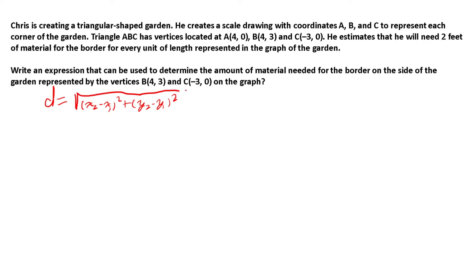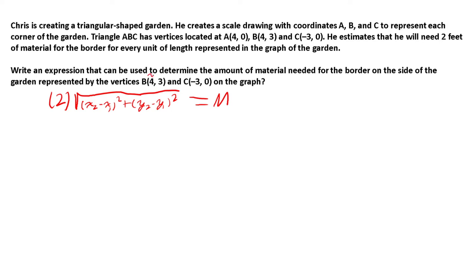So what we would need to do is get rid of this d and multiply it by 2. And this formula would give us, we could say M for material, the amount of material needed for the border. Then we could plug this information in.